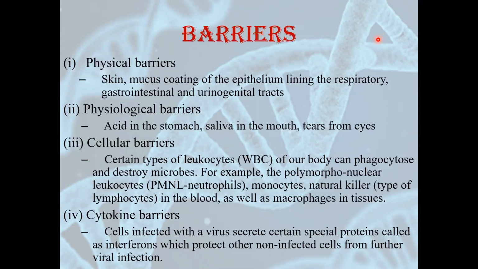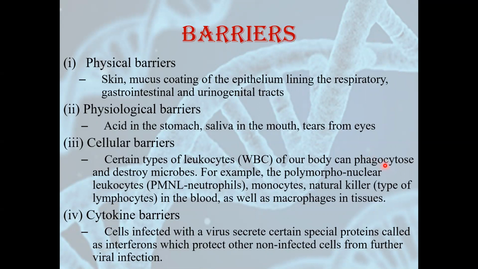Third type of barrier are cellular barriers. Cellular barriers are the cells that are specially made for providing immunity to our body. And these cells are the leukocytes, that is WBC. They can phagocytose and destroy the microorganisms. What is this phagocytose?